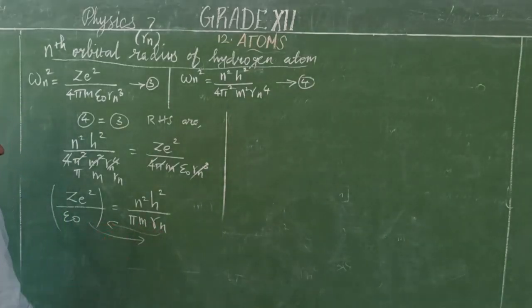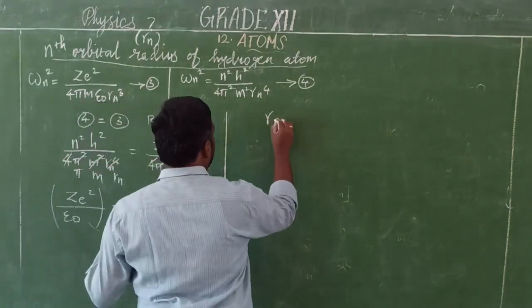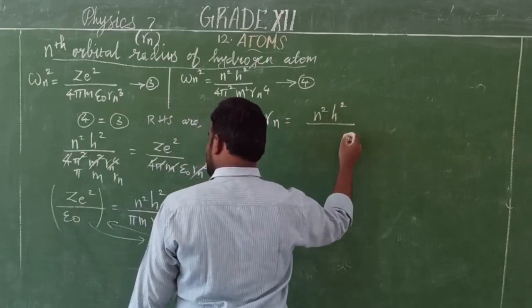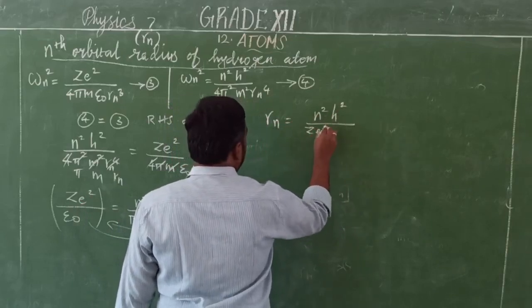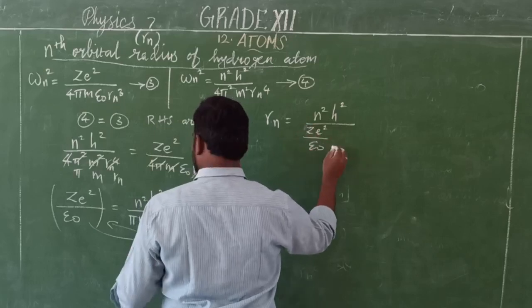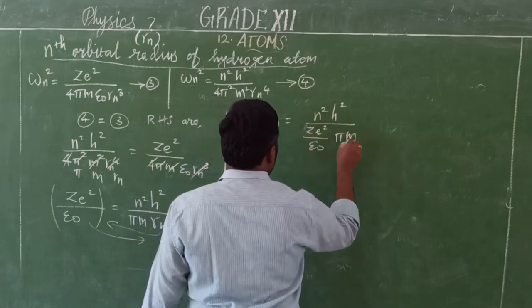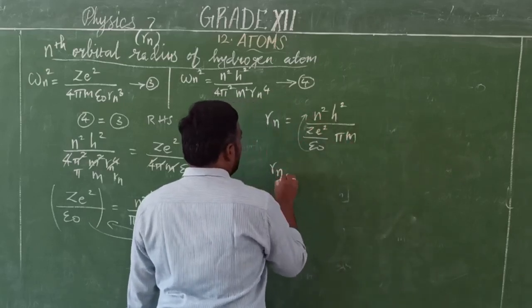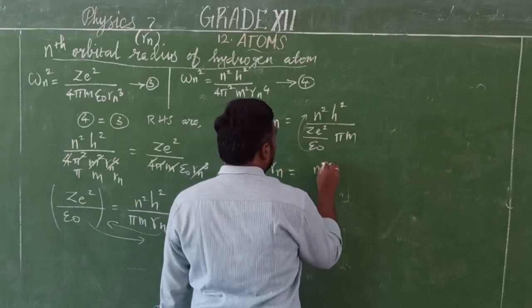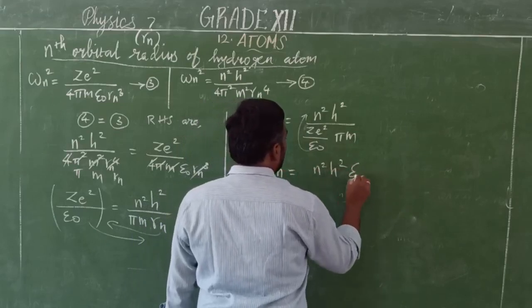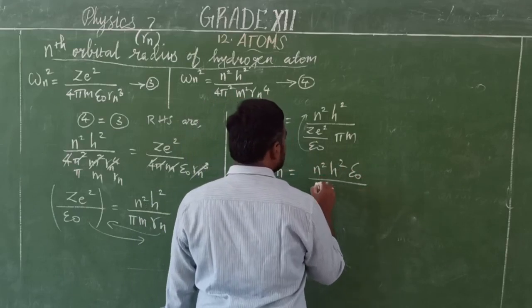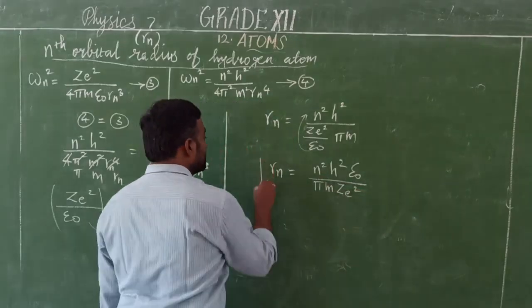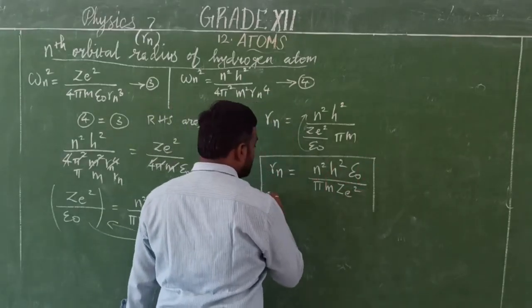This one and this one mutually exchange. Finally, we will get the nth orbital radius. That is, the nth orbital radius is equal to n square h square divided by z e square divided by epsilon naught into pi m. And this value will go to the numerator. No, numerator and denominator will change. So Rn is equal to n square h square epsilon naught divided by pi m z e square. Okay, so this is the nth orbital radius and this is also called Bohr radius.